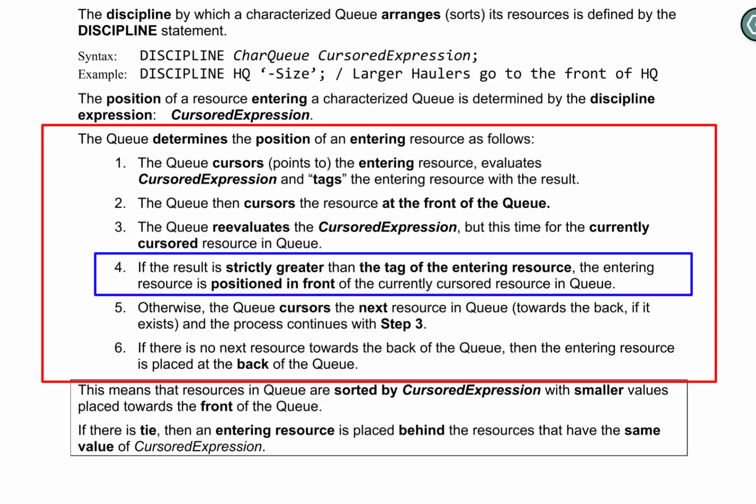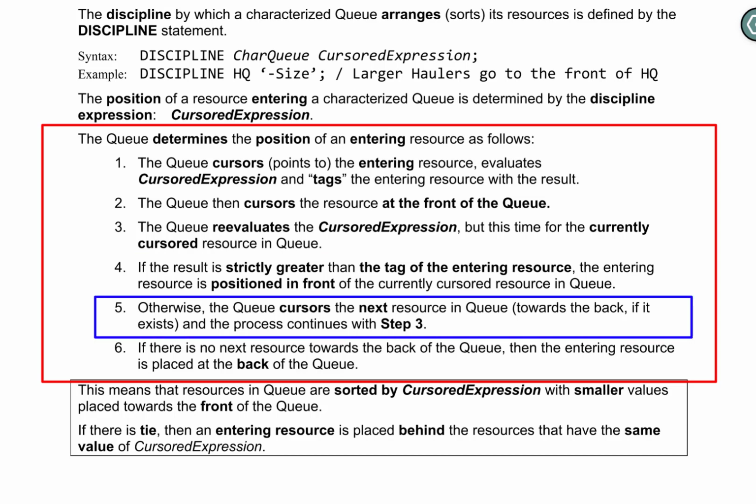For example, if the hauler in the front of the queue has the size 15, it is a small hauler, then the cursored expression for the resource in front of the queue would be minus 15. Because this result is strictly greater than the tag of the entering resource, which is minus 20, the entering resource, which is the big hauler, is positioned in front of the currently cursored resource in queue, which is a small hauler. The result is that the big hauler goes to the front of the queue in front of the small hauler.